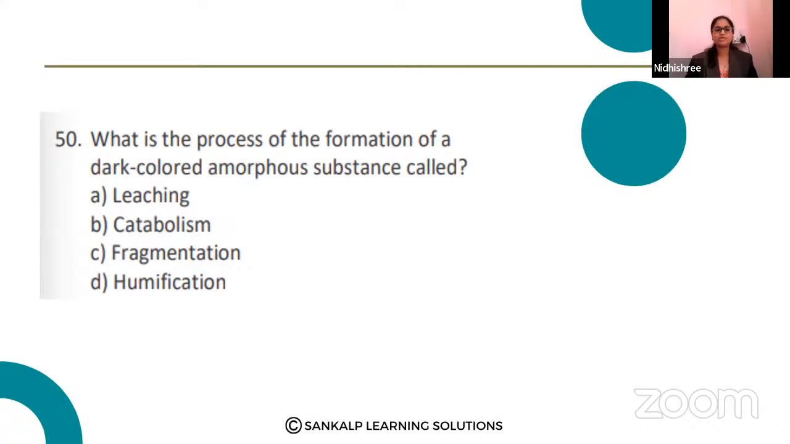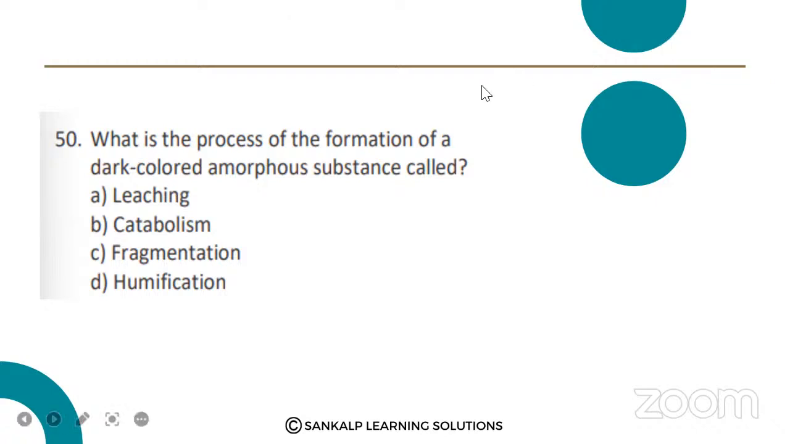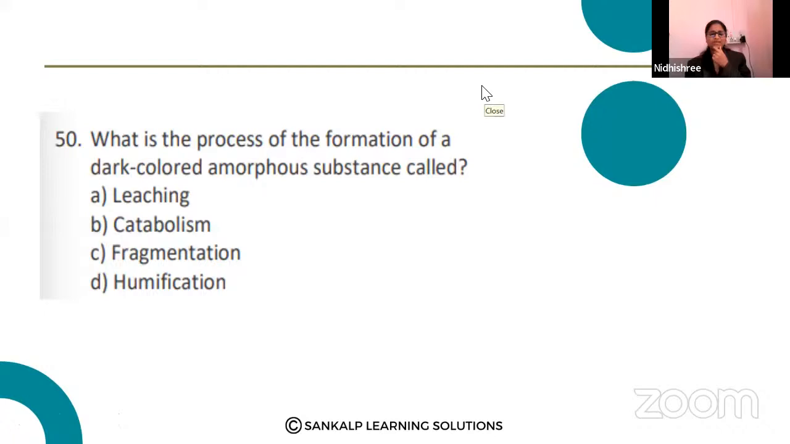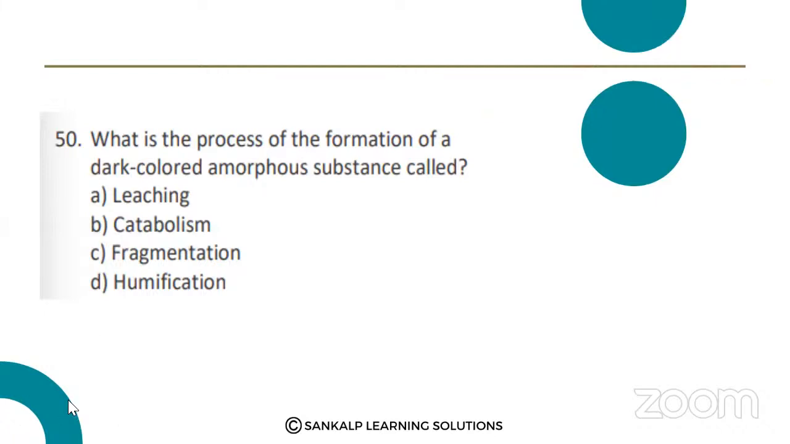50th question. What is the process of formation of dark colored amorphous substance called? Dark colored amorphous substance. Humification. Very good. Option D, humification. Humification is the right answer.